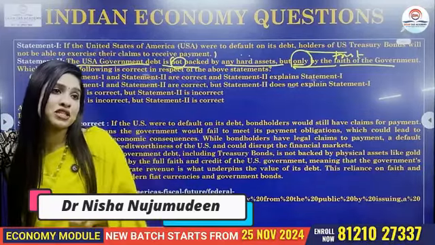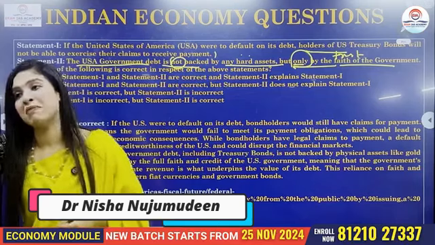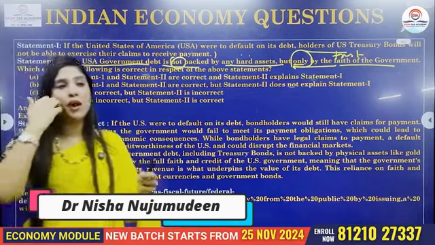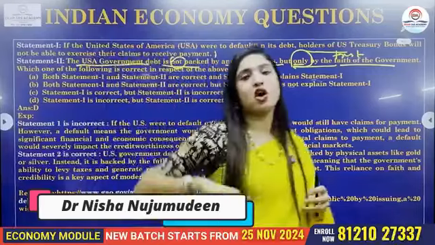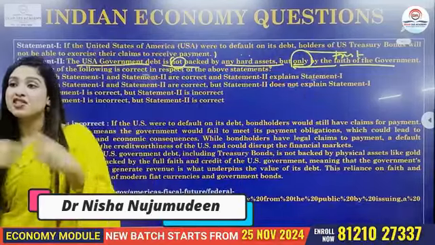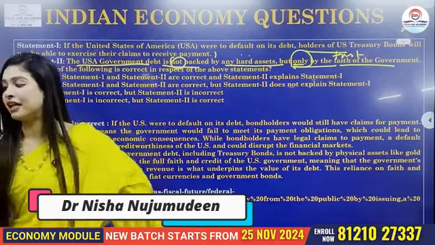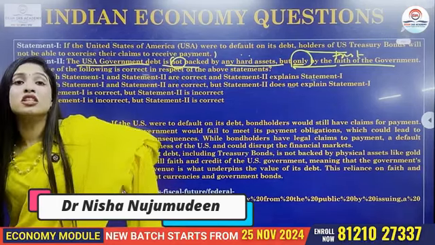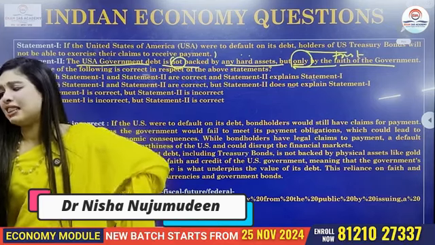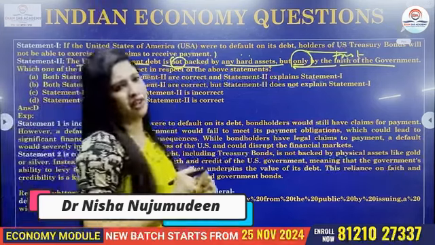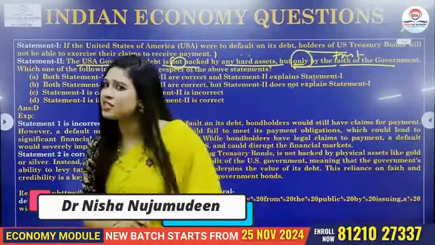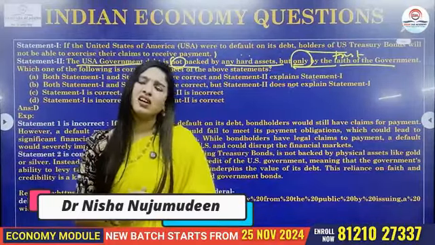But the complete trust or the faith of the government matters a lot, because the whole point here is when there is complete faith or trust, automatically the government will be able to levy taxes and generate what? Revenue accordingly. And thus, this reliance on the faith and credibility is very, very important. And that is one of the most important things with regard to the so-called modern fiat currencies. What are fiat currencies? Legal tender money, right?